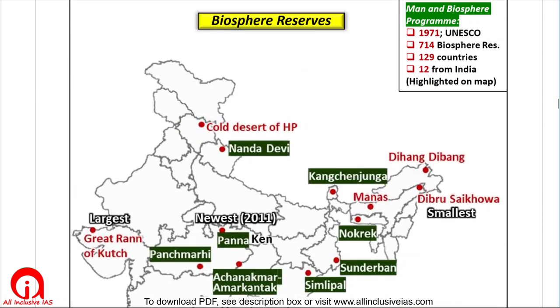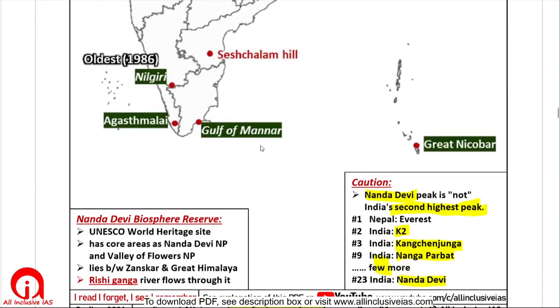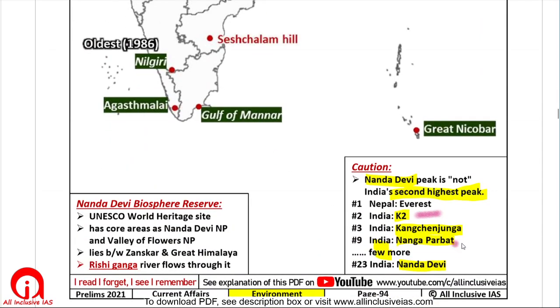So why on the internet are they saying that Nanda Devi is the second highest peak? Because they are not considering POK as a part of India. But actually POK is a part of India, right? So we will have to count these mountains also. And when we count them, then K2 is also in India, Nanga Parbat is also in India.